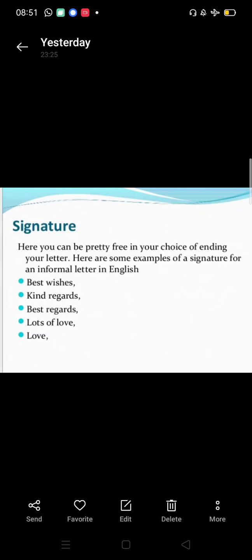Signature. Here you can be pretty free in your choice of ending your letter. It means you are free to choose how to end the letter. Here are some examples of a signature for an informal letter in English. Best wishes, kind regards, best regards, lots of love, your friend. In this way, you can write the ending of the letter.